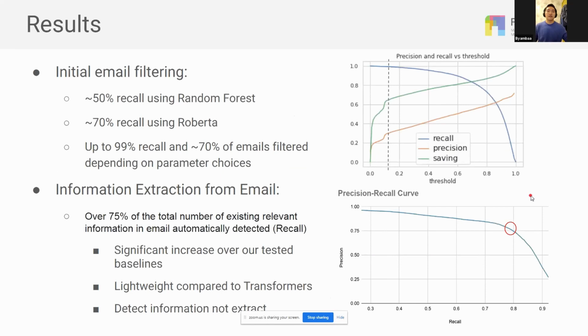Our results were in numbers. Our initial model, depending on parameter choices, could filter up to 70% of the non-translation emails, and it could reach up to 99% recall. And for the information extraction part of the email, as seen by the plot here, it extracts over 75% of the total number of existing information within the emails. It's a significant increase over our tested baselines, and it's actually quite lightweight compared to transformers.